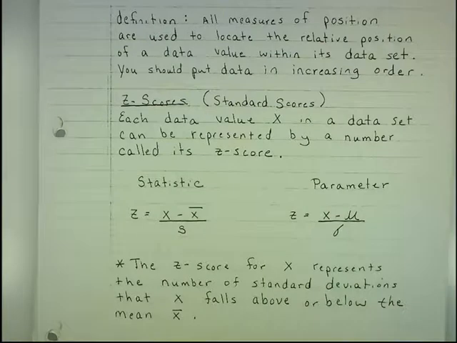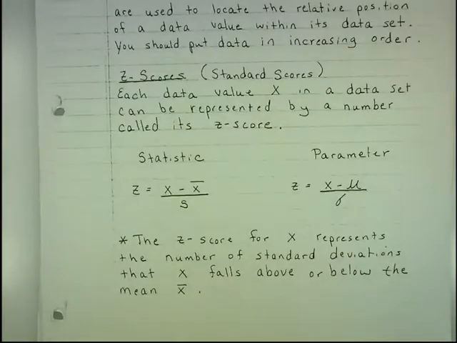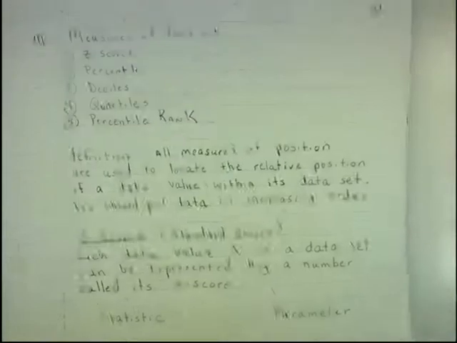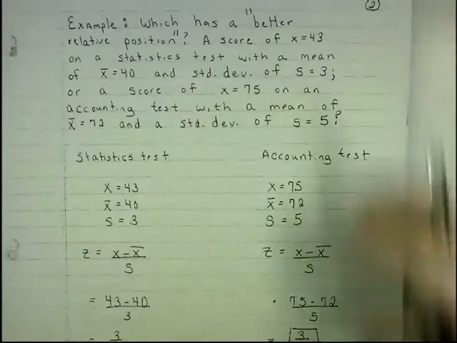And by now you should know the difference between a statistic and a parameter. The z-score for a data value x tells us the number of standard deviations that the data value x falls above or below the mean. Very, very important to know the concept of z-scores, particularly in Chapter 6.